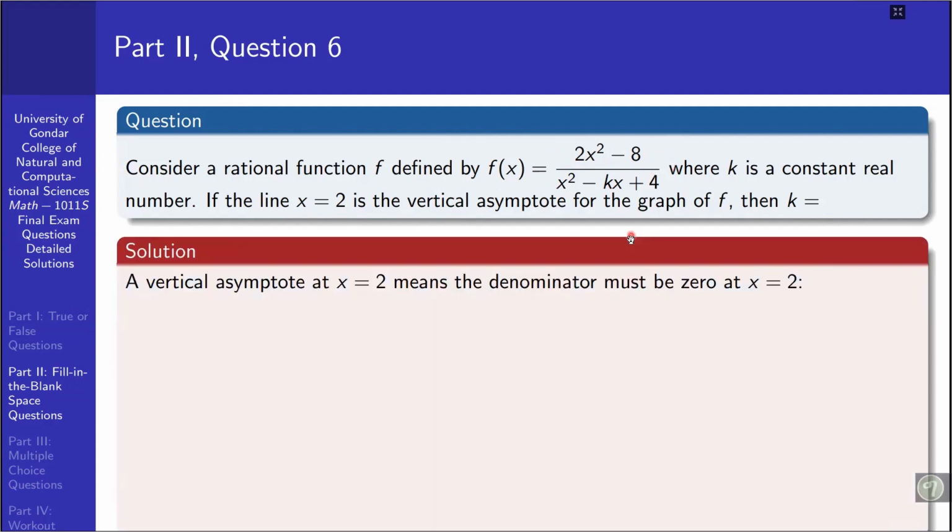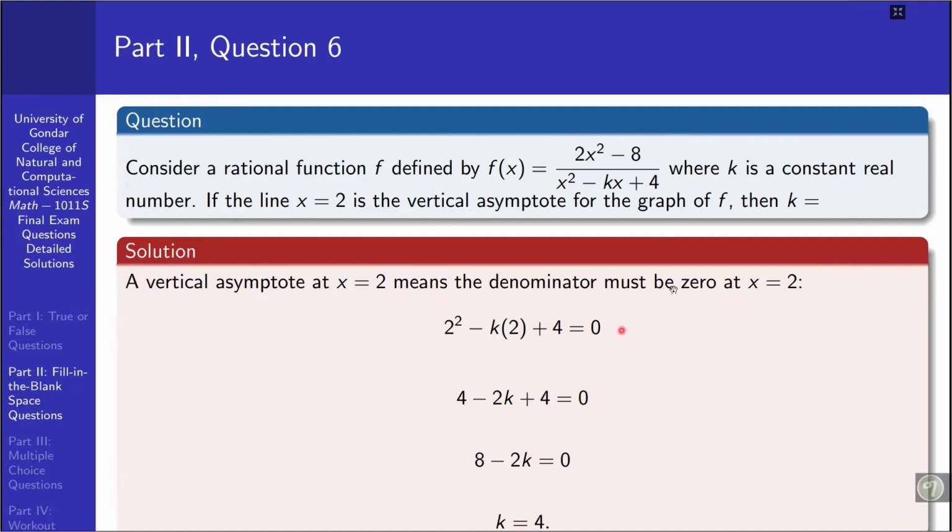So when we solve this, a vertical asymptote x equal to 2 means the denominator must be 0 at x equal to 2. That means 2 squared minus k times 2 plus 4 is equal to 0. Then when we solve this one, we have 8 minus 2k is equal to 0, so that the value of k here is 4.